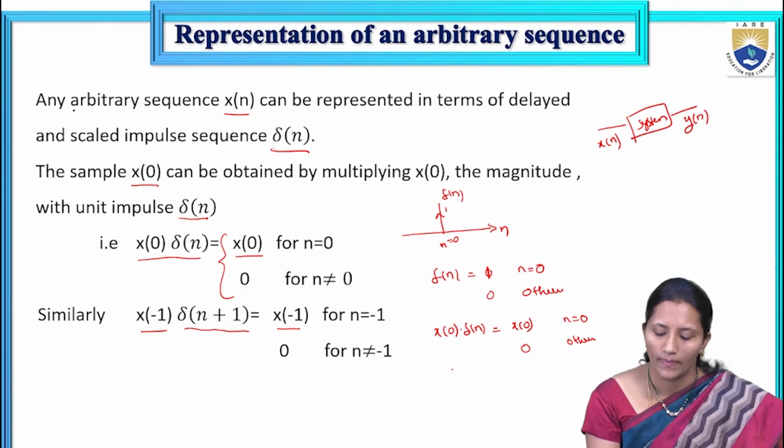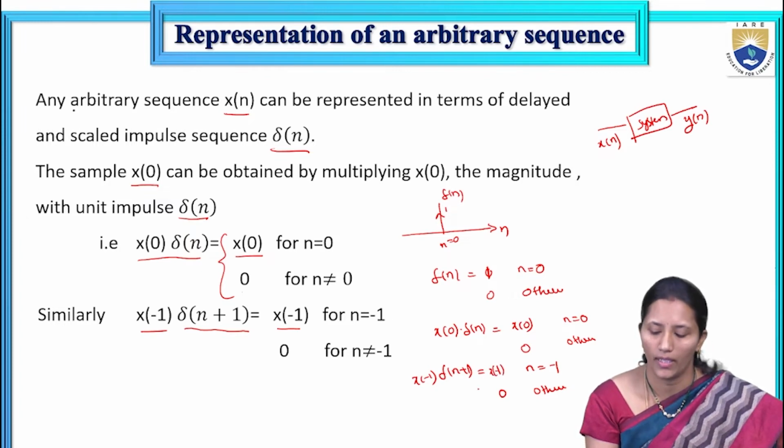So here, δ(n+1) can be defined as 1 for n equal to -1, and 0 otherwise. So if we multiply this δ(n+1) with x(-1), the x(-1) sample will be multiplied by the δ(n+1) sample, that is 1, and you will get x(-1) at n equal to -1, 0 otherwise.